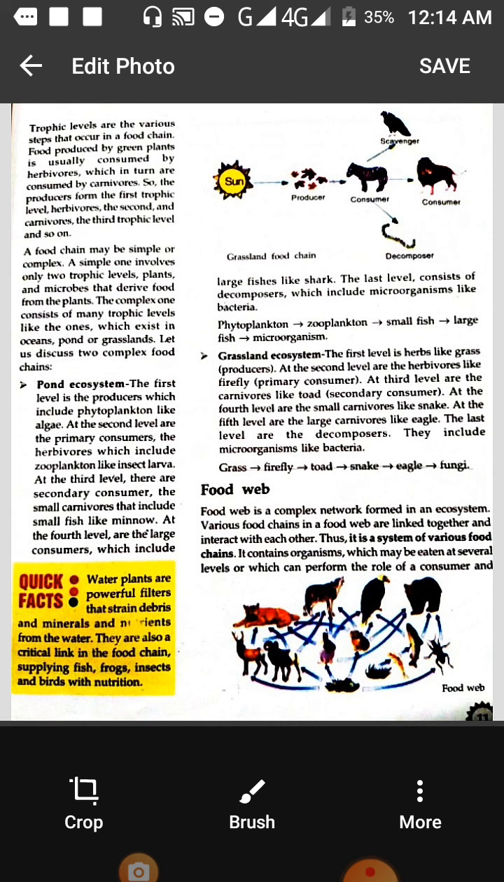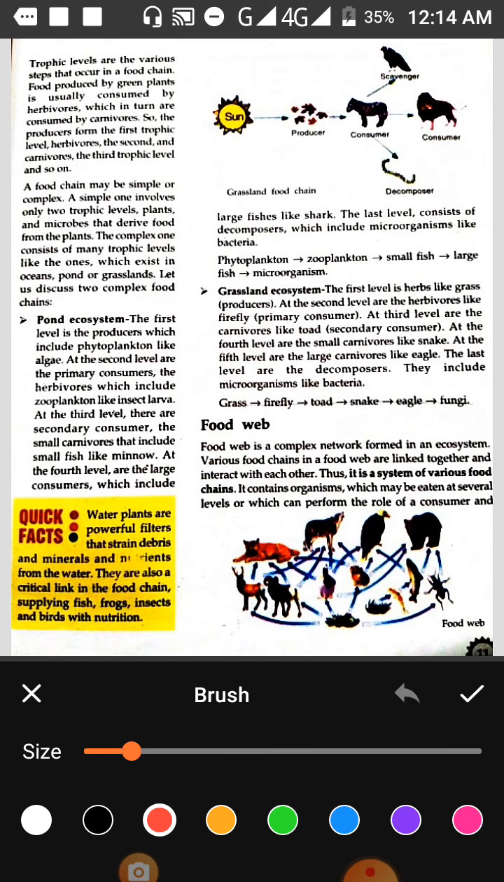So there is a food chain shown here. This food chain is of the phytoplanktons, and it is shown here. The phytoplanktons are eaten by the zooplanktons, which are the bigger organisms, they are eaten by small fish, and the small fish are eaten by bigger fish. So this is a pond ecosystem. It is also an example of a complex food chain.